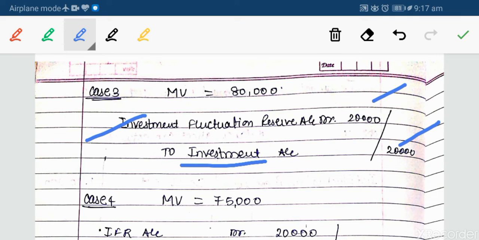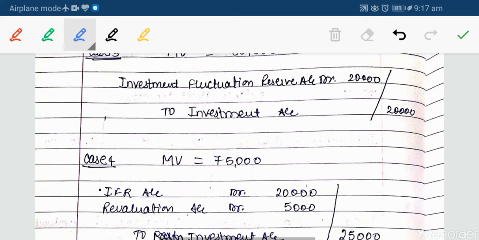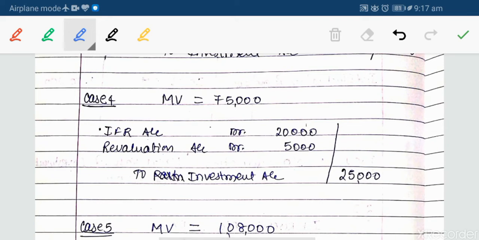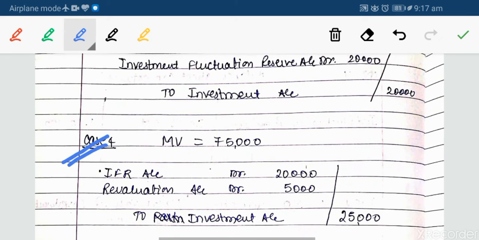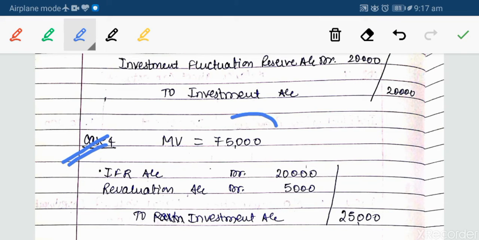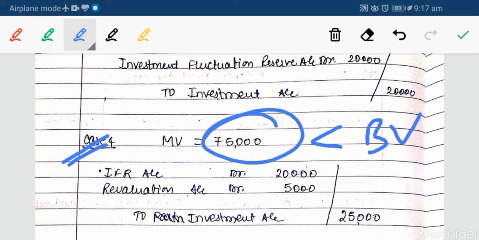So nothing will be distributed among the partners in their profit sharing ratio. Okay, so it is clear like this. So the next example will be case number 4. Continuing the same example, in this case the market value is 75,000, market value is less than book value. This is the third case we are doing with this, but the cases are different.